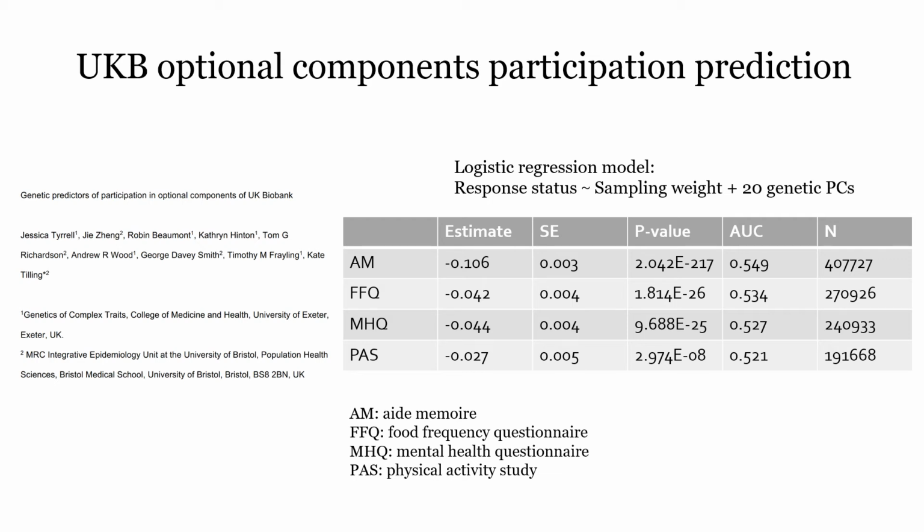To validate our liability estimate, we ran logistic regression of UKB optional components response status on our sampling weight. Those who responded to the optional modules should be more likely to join the UK Biobank than those who didn't. We observed significant effect size estimate, with direction as expected. Specifically, a larger sampling weight would imply a lower participation likelihood, which corresponds to the negative sign here.